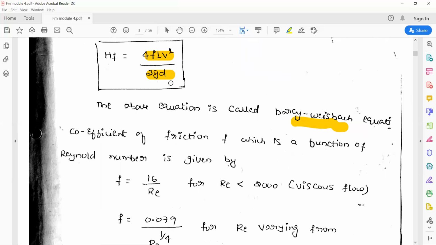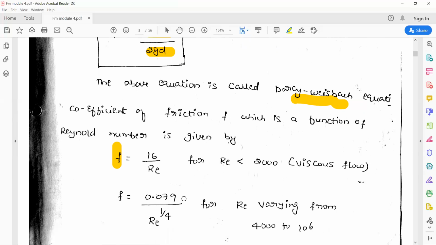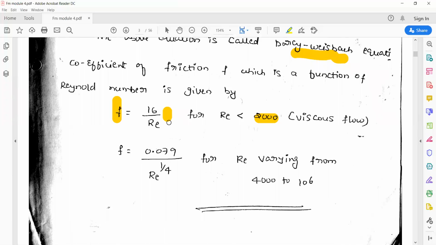In this, the value of f, the coefficient of friction, is actually a function of Reynolds number. It depends on the value of Reynolds number. So while solving the numericals, you need to be very careful while choosing the value of f. The value of f is equal to 16 by Re if the value of Reynolds number is less than 2000. You can make use of this formula.